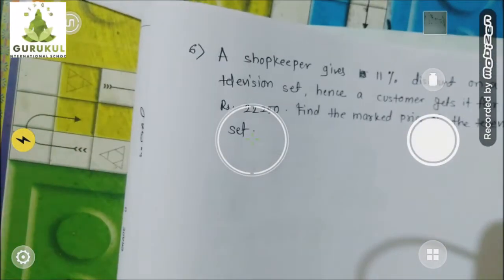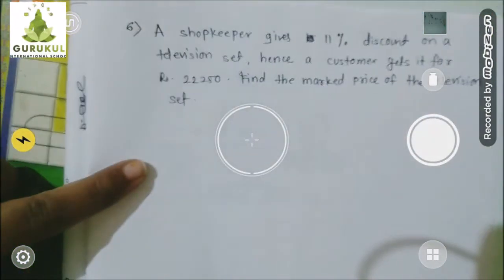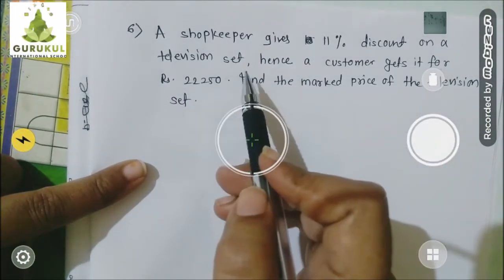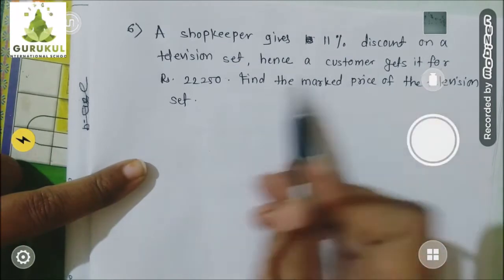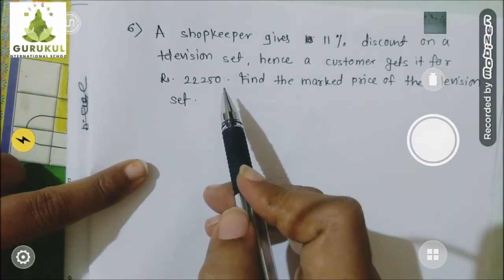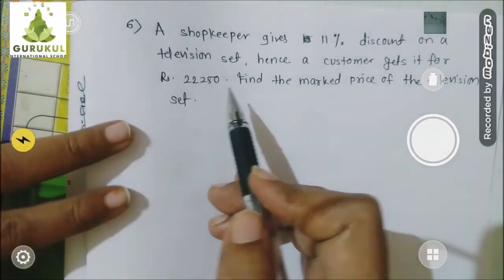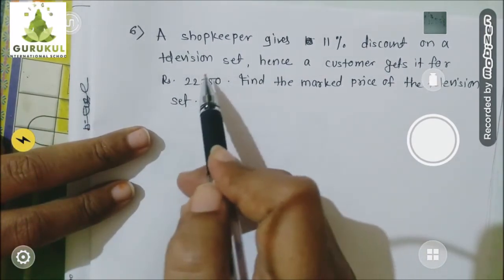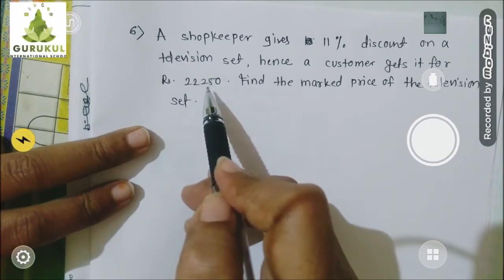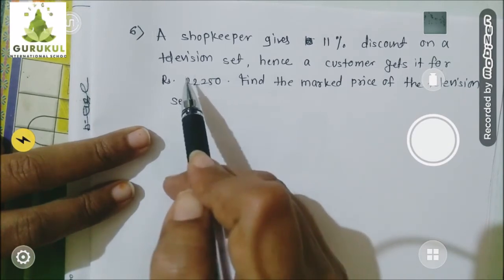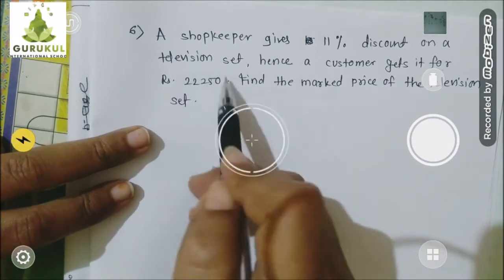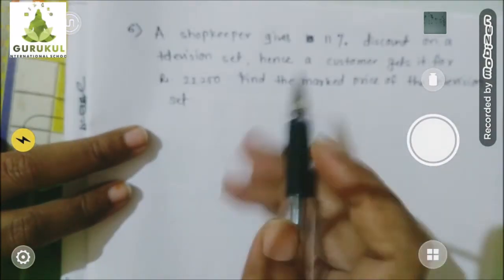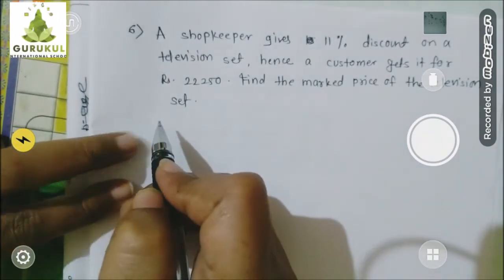Now children, another example is this. A shopkeeper gives 11% discount on a television set. Hence, a customer gets it for 22,250. Means the customer gets it at the reduced price, which I consider as the selling price. Understood? The customer bought at that price. Indirectly, it is the selling price for that vendor. And find the mark price of the given television set. How to solve, children? I will explain to you.